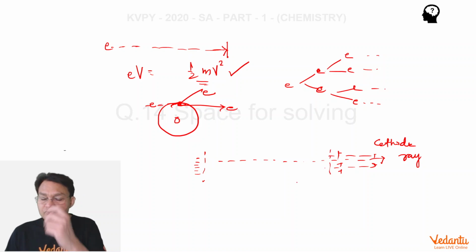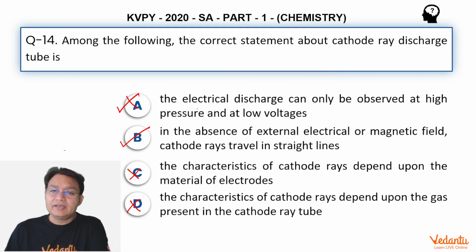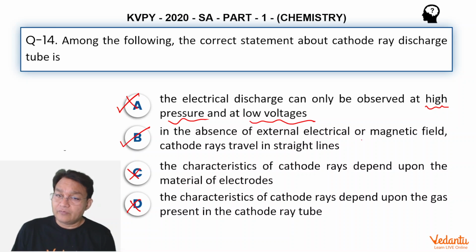So this question belongs to a very simple understanding of the cathode ray, a scientific question I would say. So the first option is ruled out. Electrical discharge can only be observed at high pressure and low voltages? No, it is low pressure and high voltages where you can observe this. And in the absence of external electrical and magnetic fields, of course, cathode rays are charged particles, so they are deflected in electrical and magnetic fields. You very well know this. So in the absence of these, they will move in a straight line.